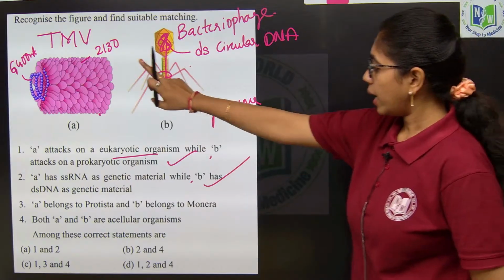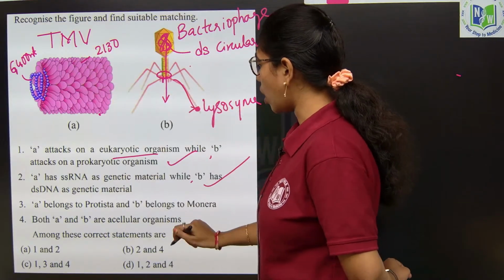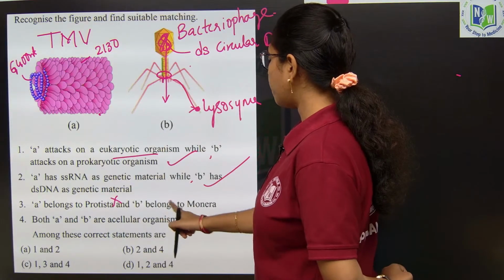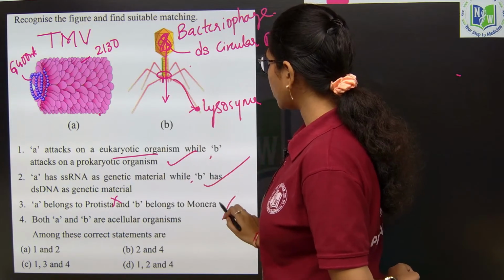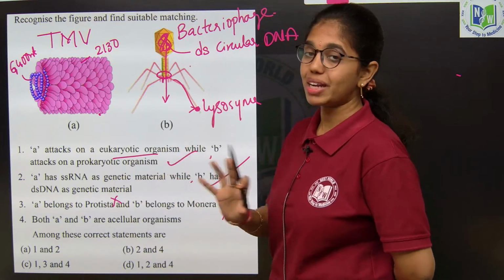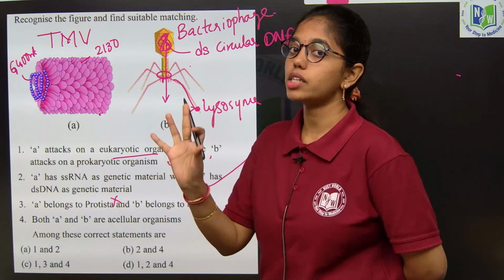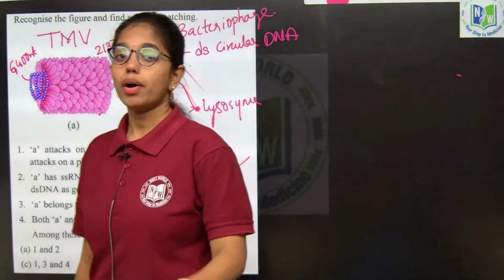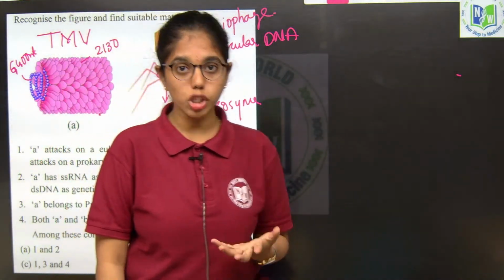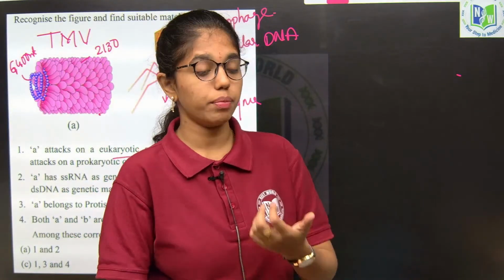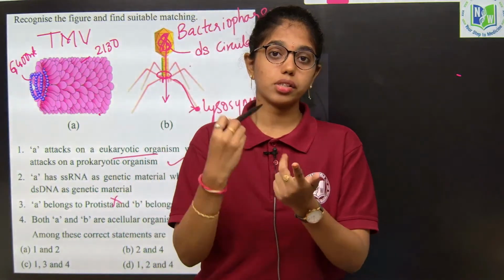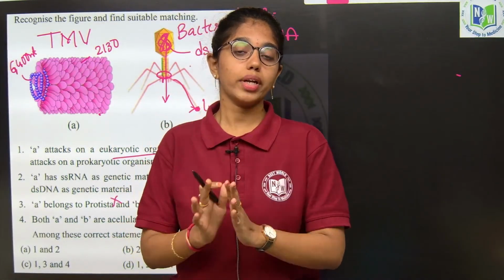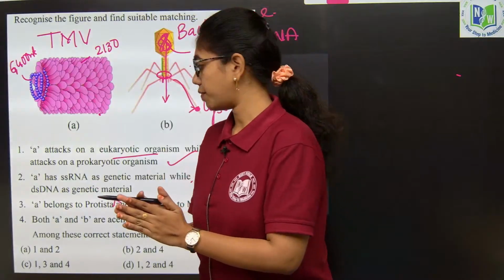True. A belongs to Protista, wrong. A, that is tobacco mosaic virus, does not belong to Protista, and B belongs to Monera, wrong. Both A and B do not belong to any kingdom in Whittaker's 5 kingdom system of classification. I would like to highlight two things here. From Whittaker's 5 kingdom system of classification, what are escaped? Viruses, viroids, prions, lichens, these are not included.